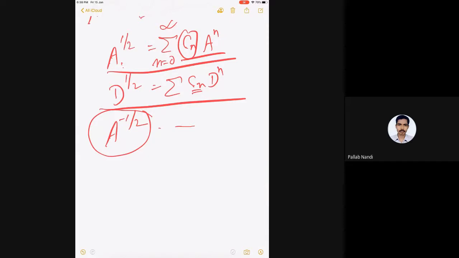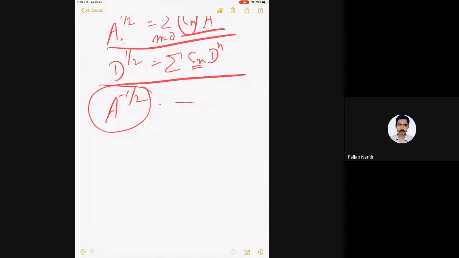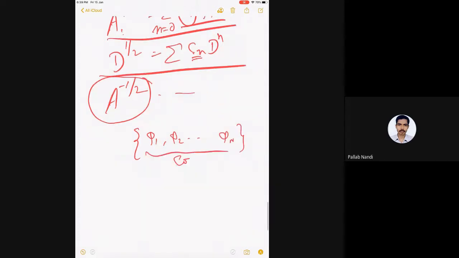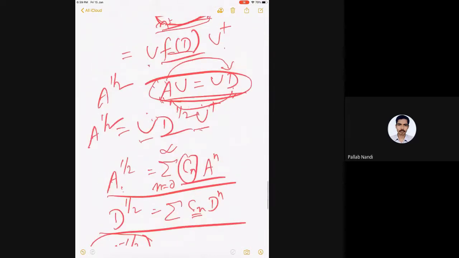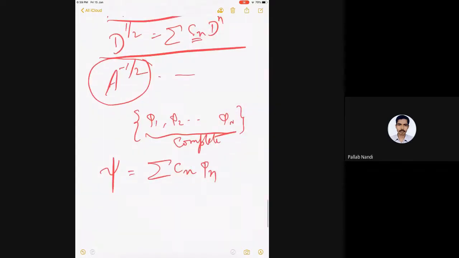You know a little bit about linear algebra and vector space, so you know that if there is a set of functions, phi1, phi2 to phi n, which is a complete set, I'm of course writing a finite complete set, it can be an infinite set, then any function psi can be written as the sum of Cn phi n. Remember, don't get confused with this. This is a power series expansion. This is an expansion on a complete basis.